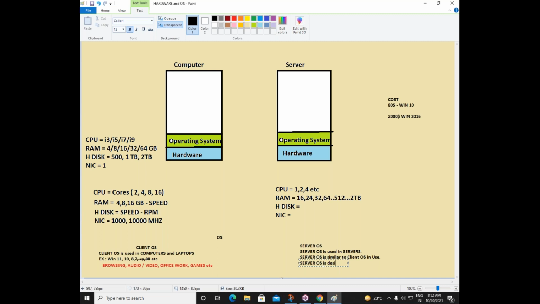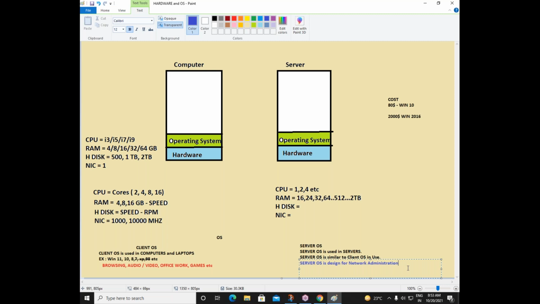Server OS is designed for network administration. This is a very, very important point we need to remember, friends. I repeat, server operating system is designed for network administration. Network administration means there is a computer network with tens, hundreds, thousands of computers. How can you manage all those computers, provide security on them, provide policies, take backups? Generally, how can you manage a computer network?